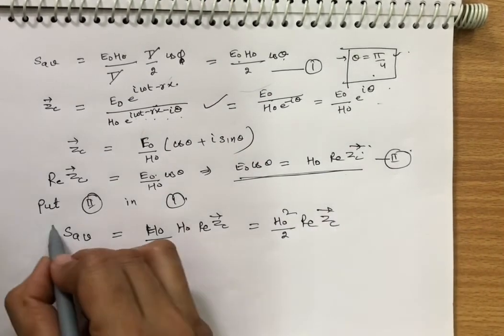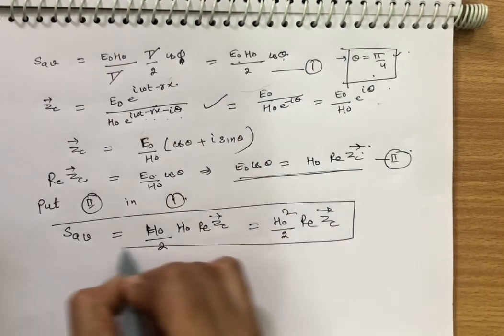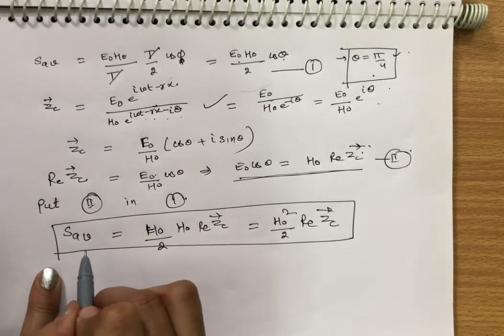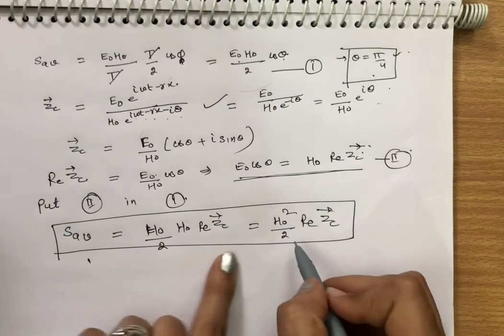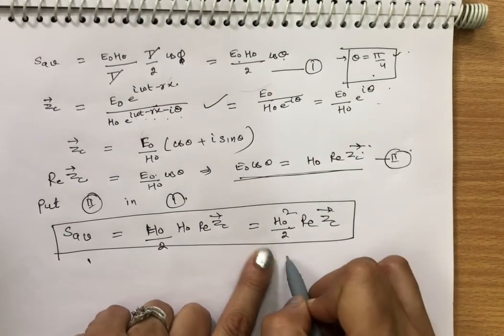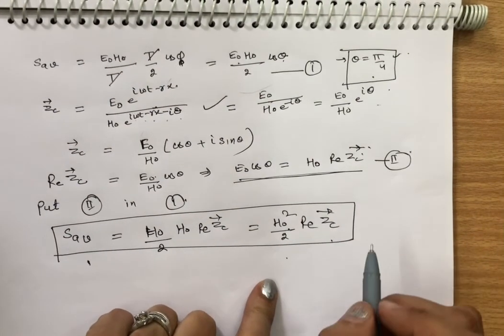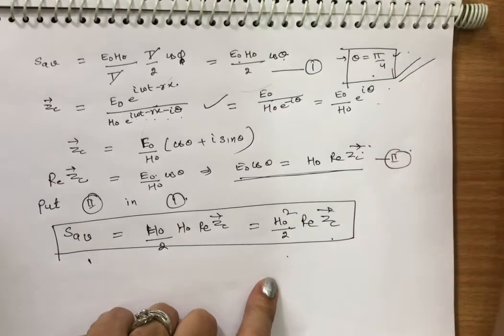This sometimes comes in exams: solve this as the average value of Poynting vector is equal to H naught square by 2 into real part of ZC. So carry to memory, theta is pi by 4.